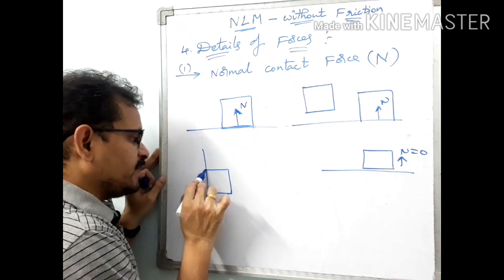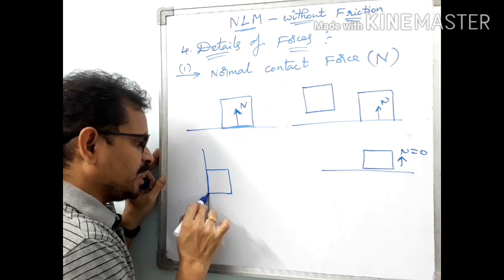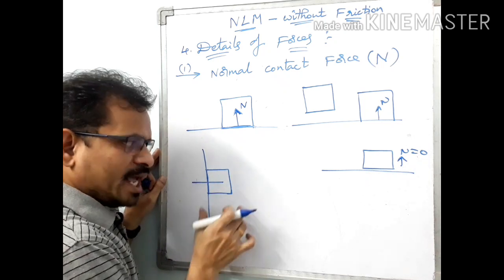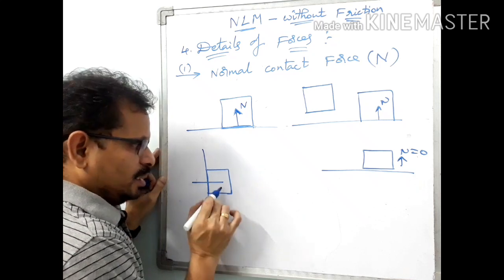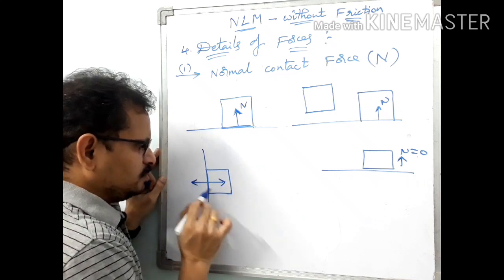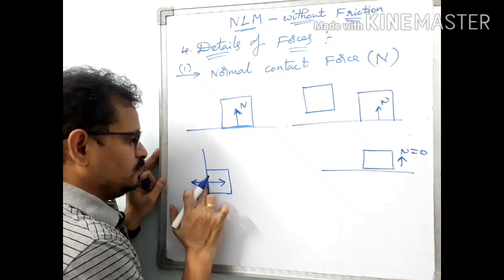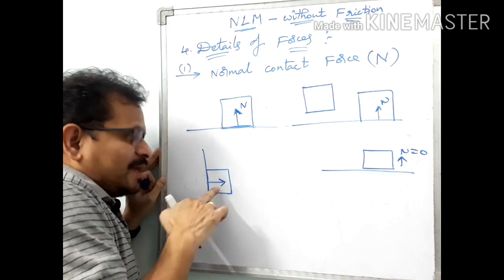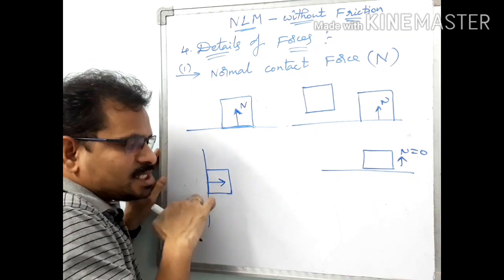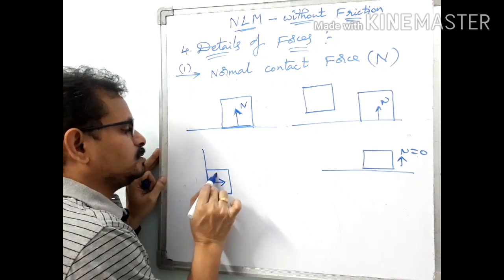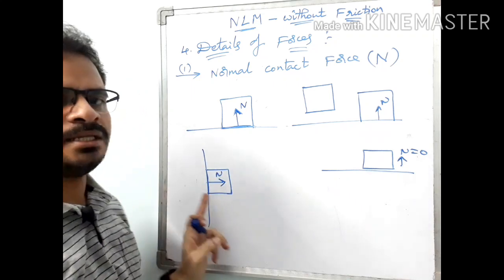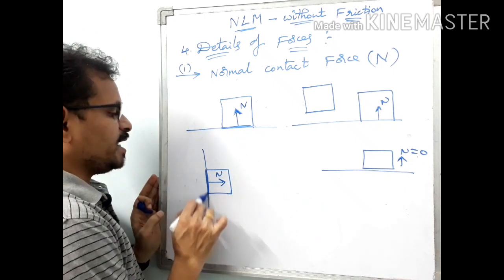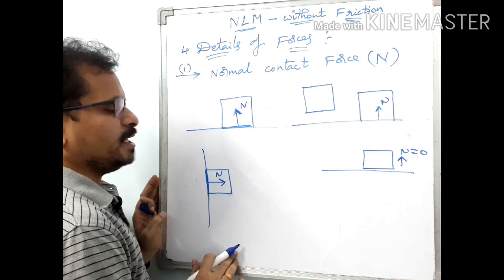What is the plane of contact? We have to find the plane of contact. This is the plane of contact, and it is normal. As we are considering the block, we have to consider this arrow, why? Because the floor is applying this force actually. The floor is applying this force on this block. So the floor is applying the normal reaction N on this block. As this is the plane of contact, it is normal to this plane of contact.